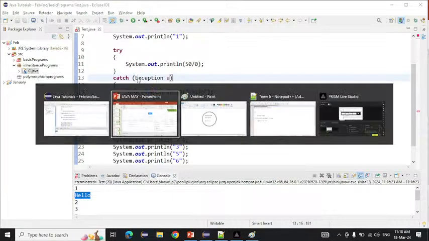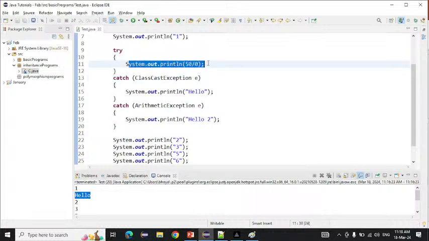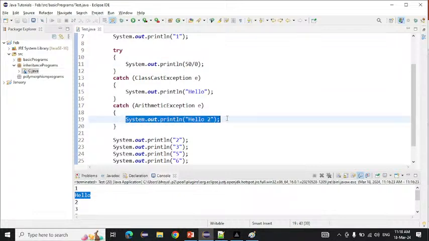Suppose I write another child class here, any child class will do, say ClassCastException. Now can we write multiple catch blocks with a single try? Yes, we can. If a ClassCastException comes on this line, it goes into that catch block. If an ArithmeticException comes on this line, it goes into the ArithmeticException block. So we can write multiple catch blocks with a single try.